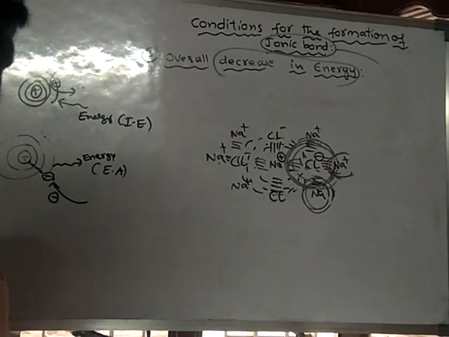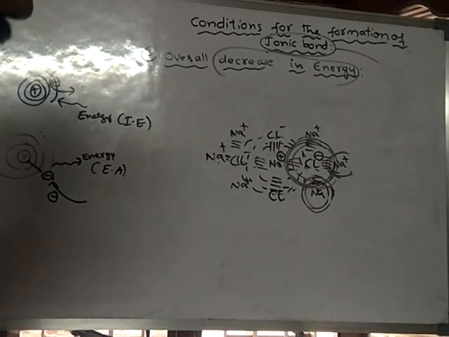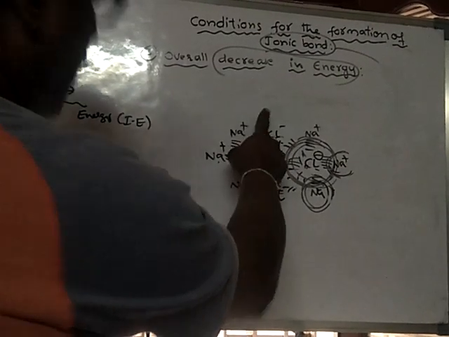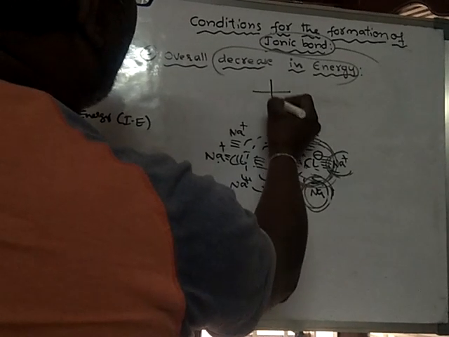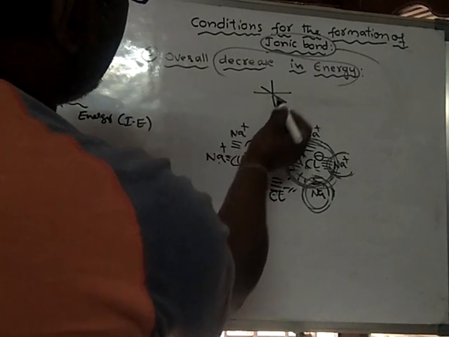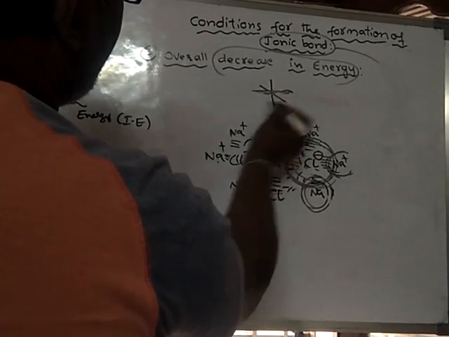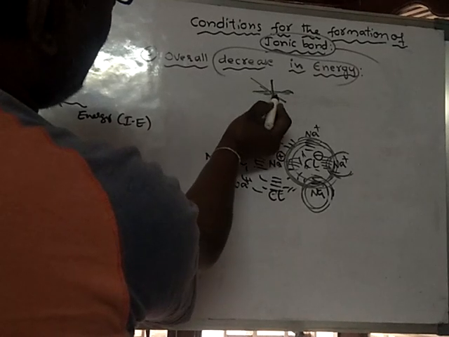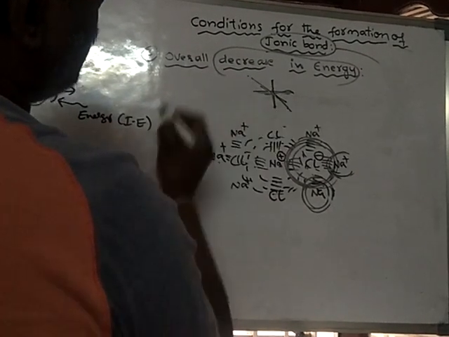Simply assume that it is a three-dimensional structure. Three-dimensional structure means it has an x-axis, y-axis, and z-axis. The x-axis means in this and in this direction. The y-axis means up and down. The z-axis means back side and front side. So this is the back side and this is the front side.